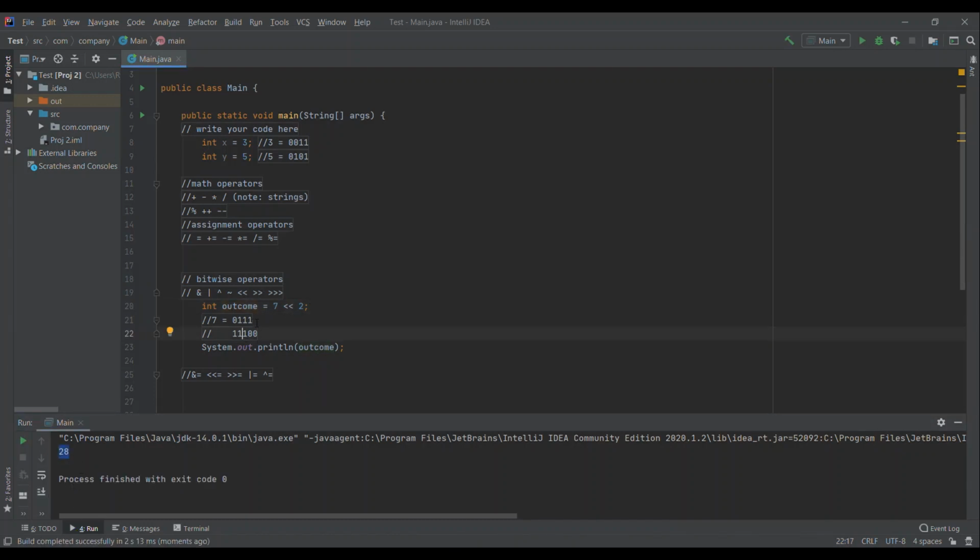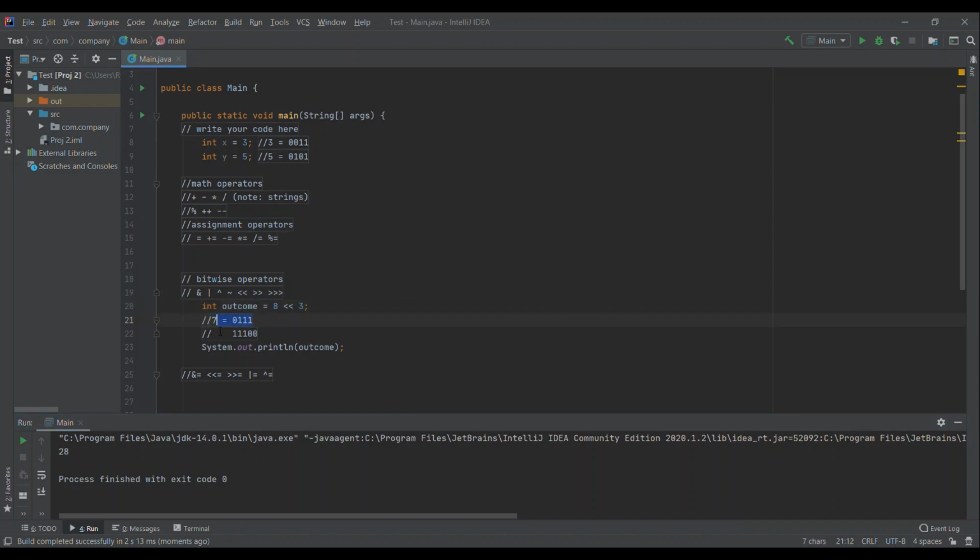And because this is base 2, every time you shift it to the left one, you're multiplying it by 2 really. So shifting it left 2 is the same as times 2 times 2 or times 4. That's why you get 7 to 28. If you had 8 shift 2 twice, you would end up with 32. And if you did it a third time, so if you had 8 and a 3, it would be 8 times 2 to the third is 8. So 8 times 8 would give you 64.